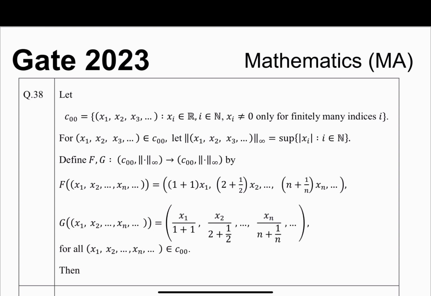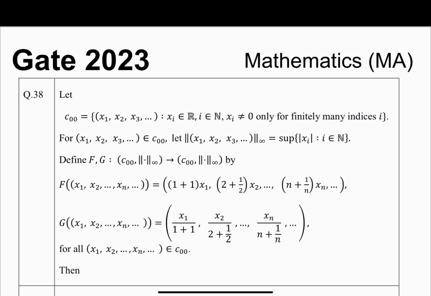Okay, so today we'll solve GATE 2022 question from functional analysis. This is question number 38. It's saying: let c00 denote a normed space of all infinite strings x_i, where x_i is a real number and the index i varies over the natural numbers, such that x_i is non-zero for only finitely many indices. This means the space contains one-sided infinite strings in which, after finitely many entries, all entries are 0. So it means finitely supported.